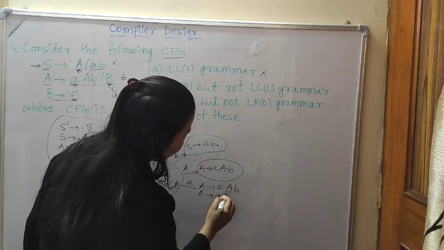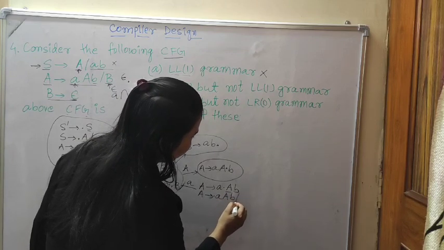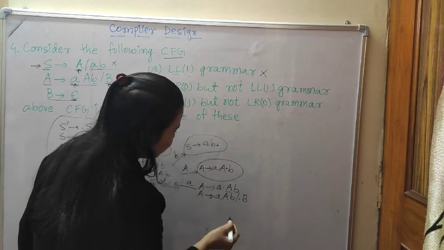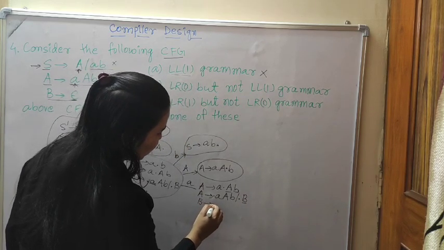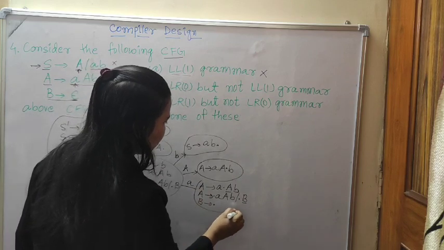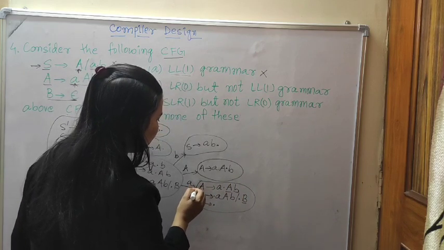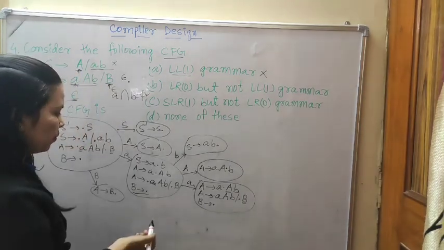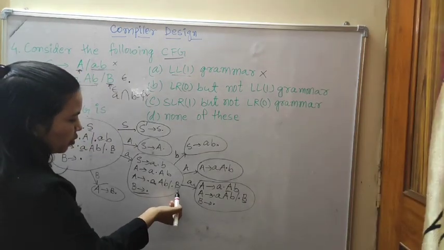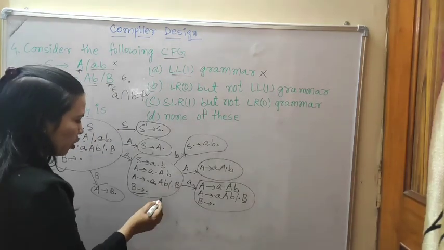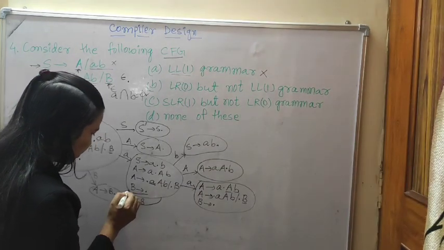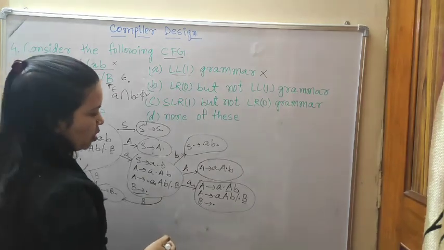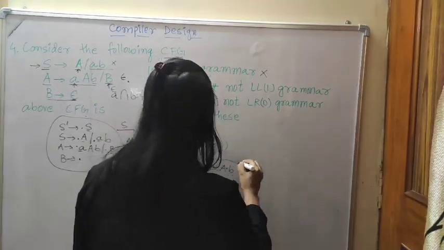That means dot A B or dot B. Because of B, we will write in B's production rule, that is epsilon. This is A's function, and this dot B, A to B dot, will be substituted here. Same production rule.